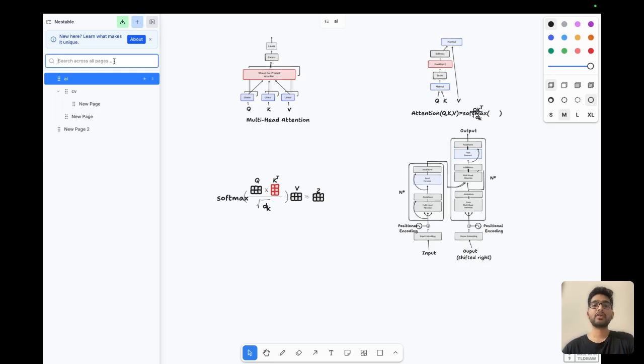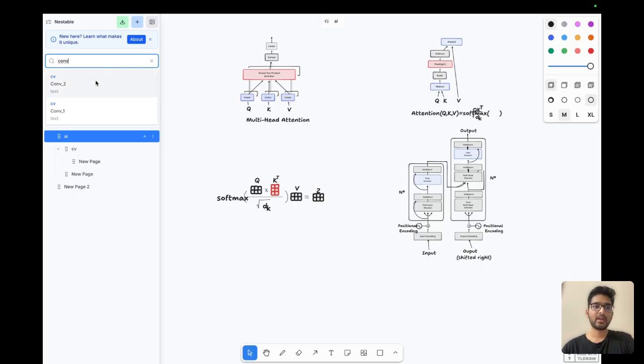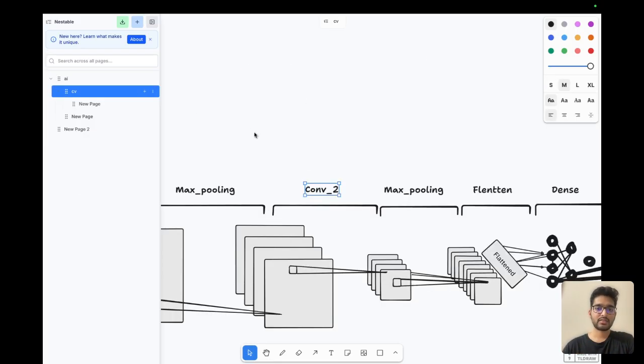I can also search for text across all these canvases. So I can just type convolution and it'll bring up all the different places it is mentioned. And when I click on any of these results, it not only navigates to the specific canvas like CV here, but also highlights the specific shape that we've searched for as well.